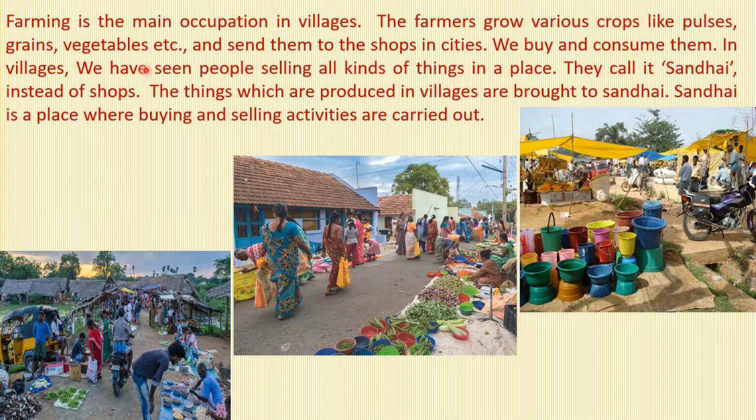In villages, we have seen people selling all kinds of things in a particular place, and that marketplace of a village is called Sandai in Tamil. The things which are produced in villages are brought to Sandai. Sandai is a place where buying and selling activities are carried out. So, under one shelter, you can buy all types of vegetables, not only vegetables, all types of goods like plastics, buckets, groceries, and even in some villages on Sunday, you can see cattle like goats and cows being sold.